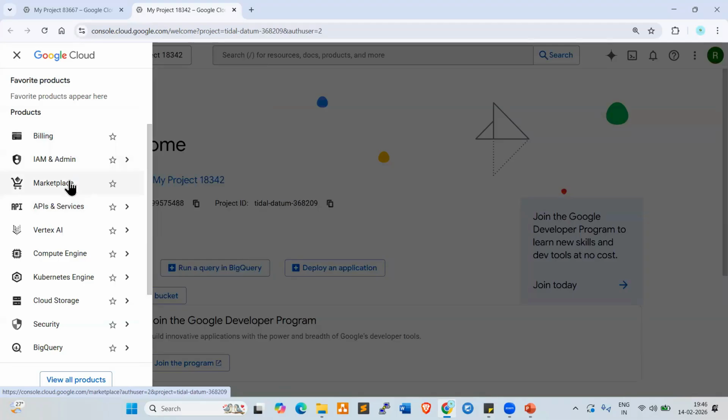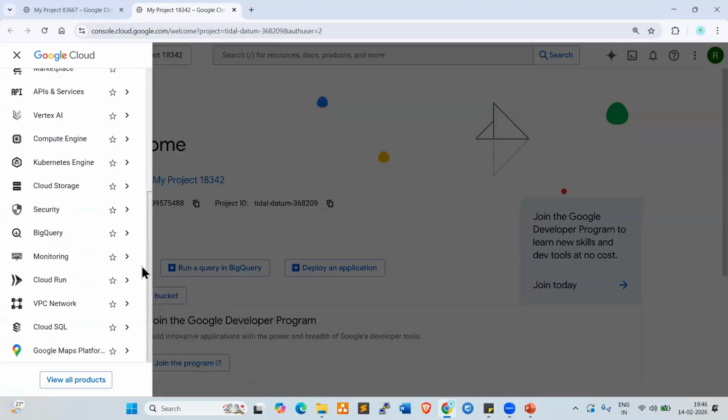Marketplace. What is marketplace, Andy? In AWS also we use marketplace, right? If you want any additional package, you can get it there. For example, I want to create a resource as per the client requirement, but the resource is not available in my quick start, meaning the available resources.